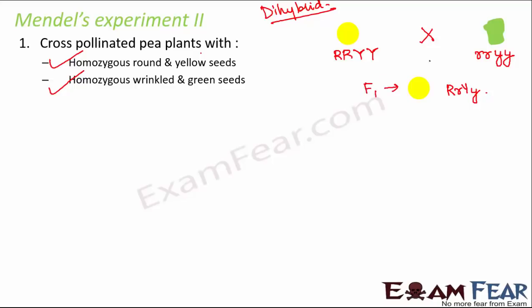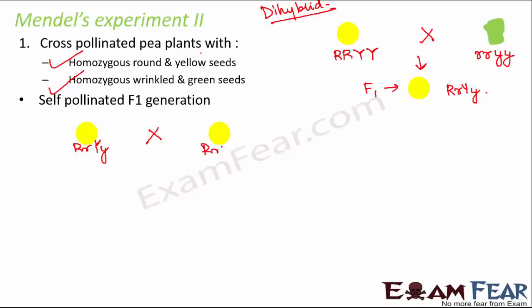Now when the F1 generation was self-pollinated, just like the previous experiment, what happened? When capital R small r, capital Y small y was self-pollinated, it was observed that there were 9 round and yellow seeds.